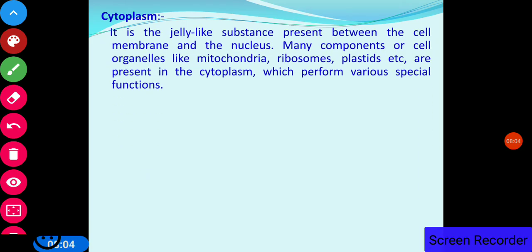Cytoplasm. It is the jelly-like substance present between the cell membrane and the nucleus. Many components or cell organelles like mitochondria, ribosomes, plastids, etc. are present in the cytoplasm, which perform various special functions.